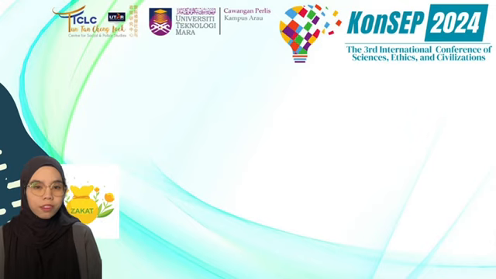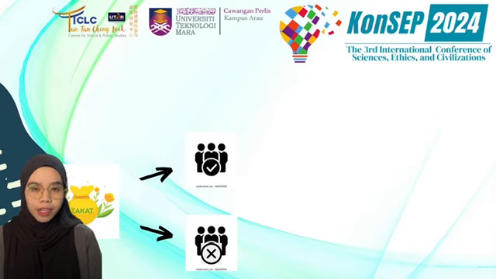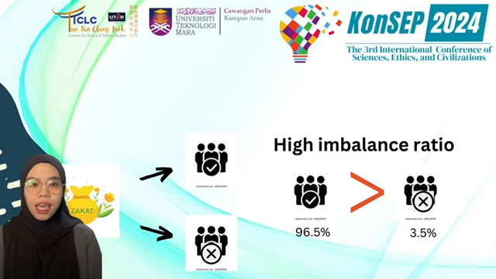The information was gathered for UiTM Perlis students who apply for the zakat. The number of instances in the minority class is 68, which are not eligible, and the number of instances in the majority class is 1,881, which are eligible to receive the zakat. The imbalance ratio shows 95.5% for the majority class and only 3.5% for the minority class.